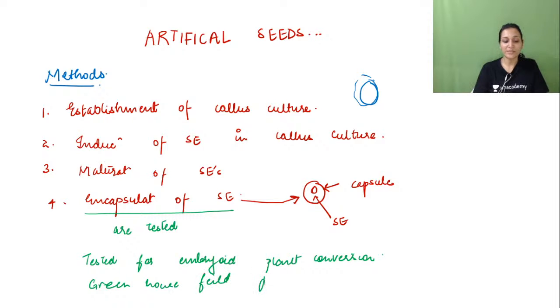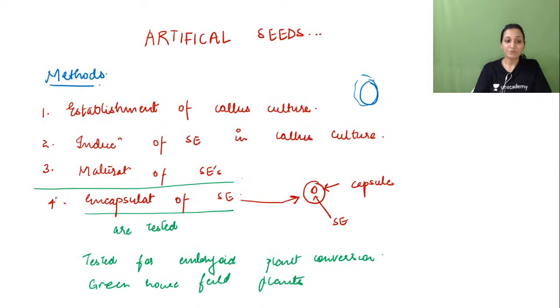These are the two ways they are actually seen, whether they can actually change into a plantlet or whether they can actually survive in the greenhouse or they cannot survive. So these are the things through which artificial seeds are tested. Now we know the steps till here. Now we have to talk about the encapsulation process, right?